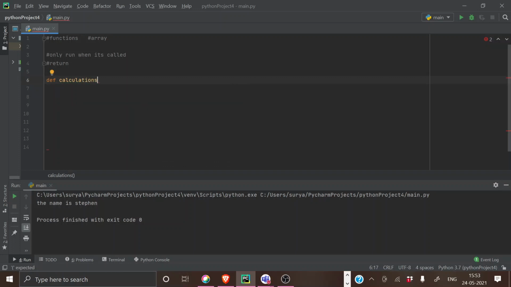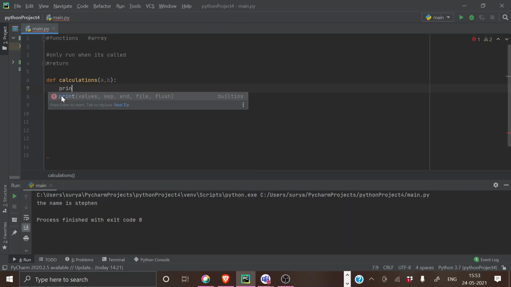I'm just using something called calculation now, and I'm giving two arguments, A, comma B, because you need two arguments to do it. So after this, what I'm going to do is print the sum.